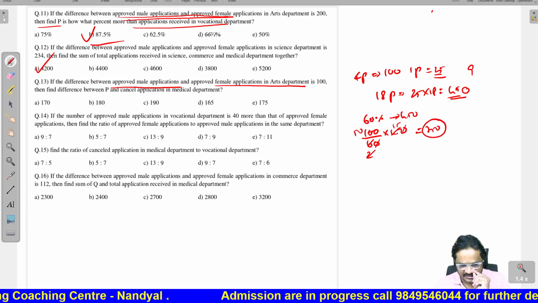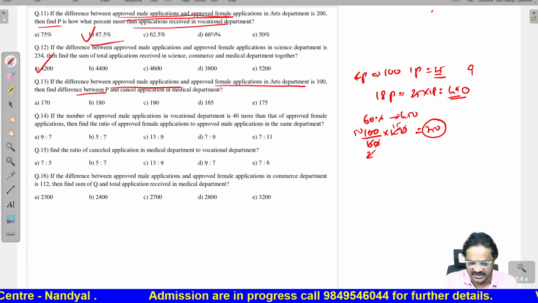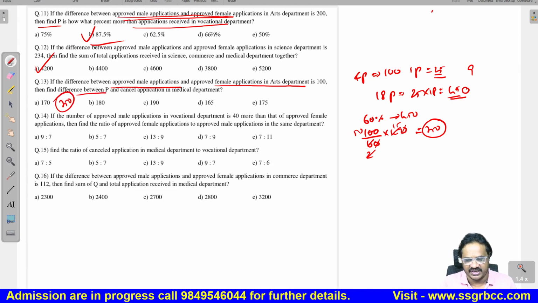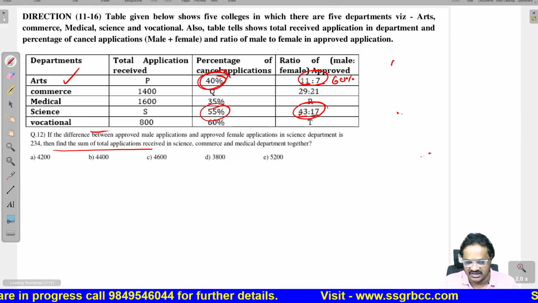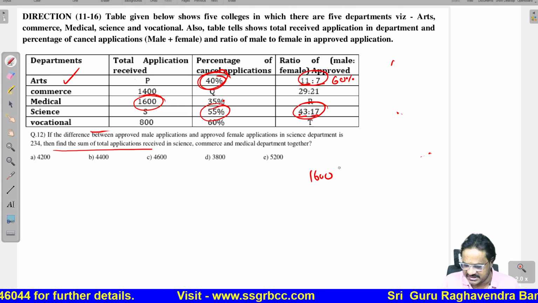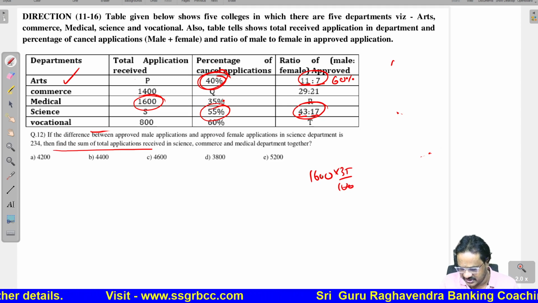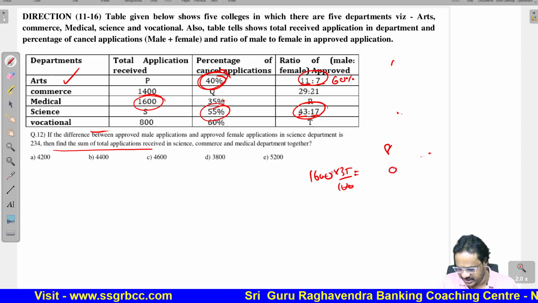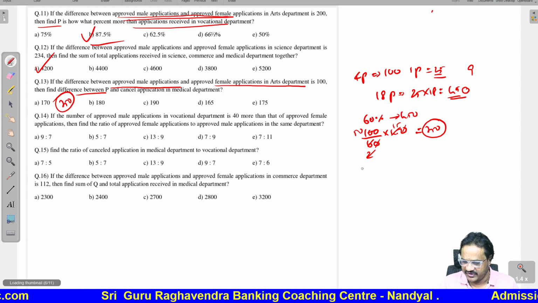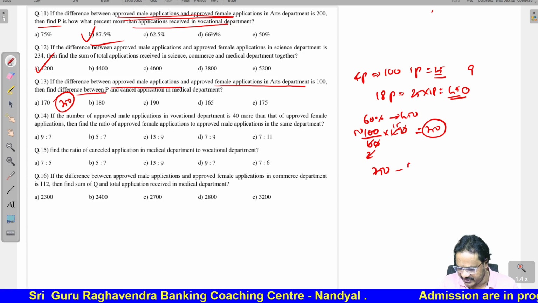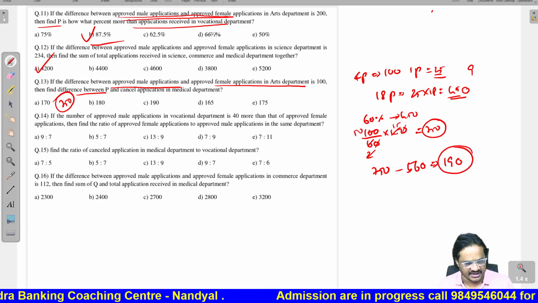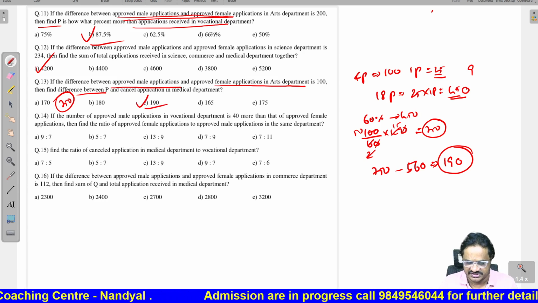750 we are getting. Find the difference between P, the value you got, 750, and cancelled applications in the medical department. Now if you see, medical department total applications are 1600. Cancelled we got 35%. Now 16 into 35 is 560. So one value is 750, one value is 560. What is the difference? 190 is the correct answer. Option 3 is the correct answer.